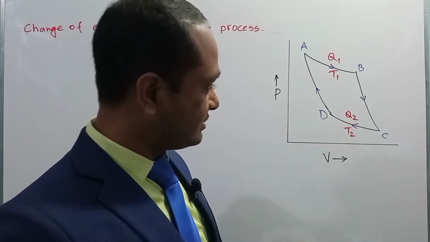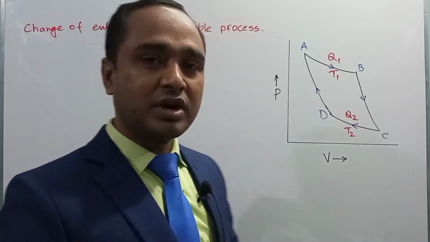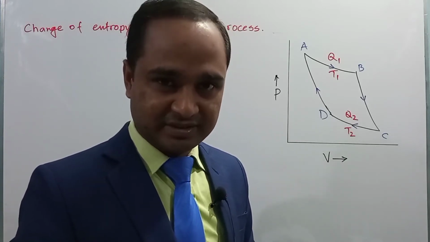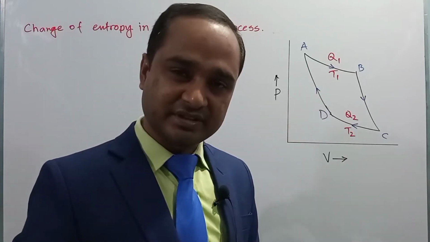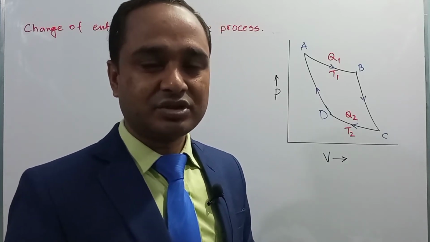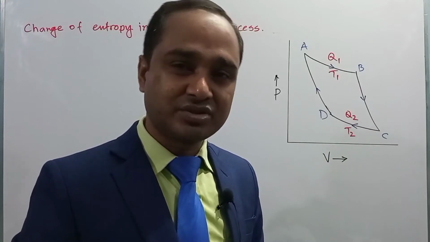Finally, when the gas is compressed adiabatically, no heat will be rejected or absorbed by the system, so no change of entropy will take place in the fourth step. So in the total cycle, in 2 steps change of entropy will take place, and in the other 2 steps there will be no change of entropy.